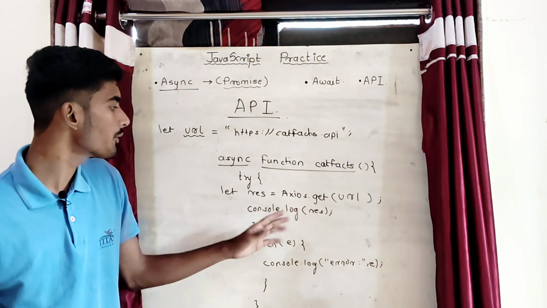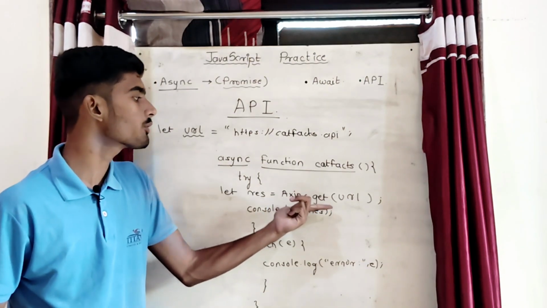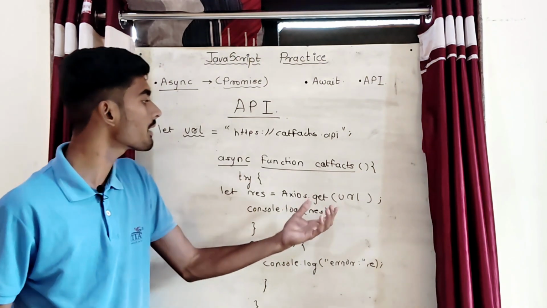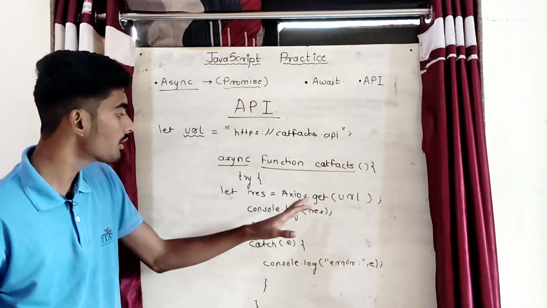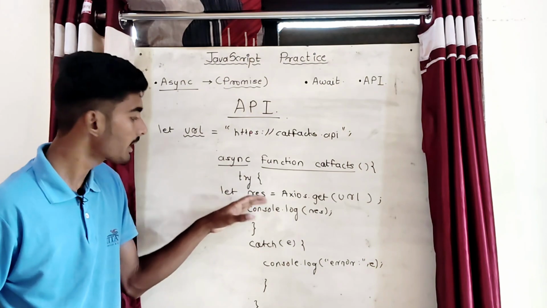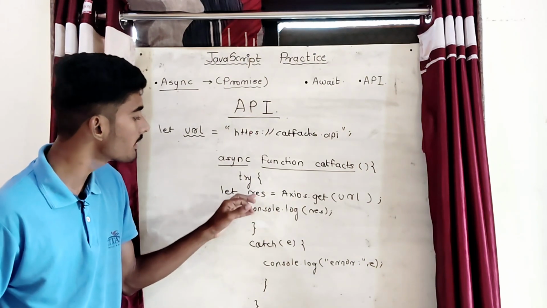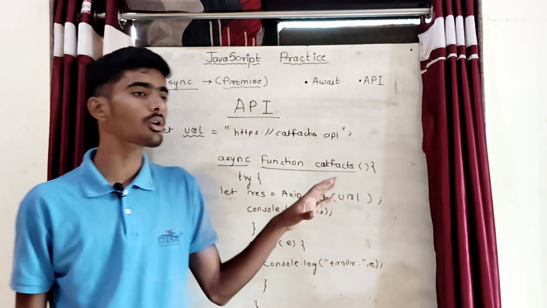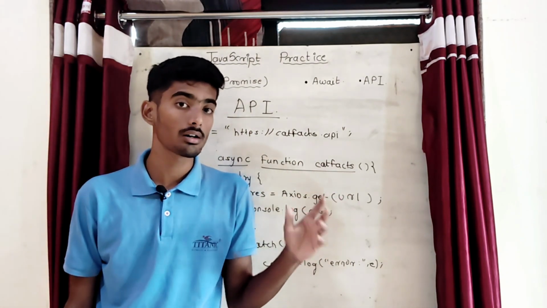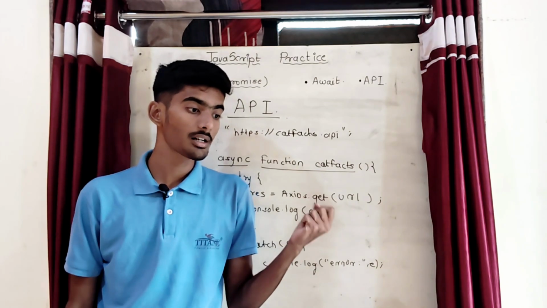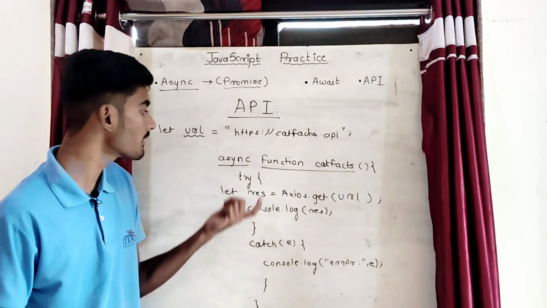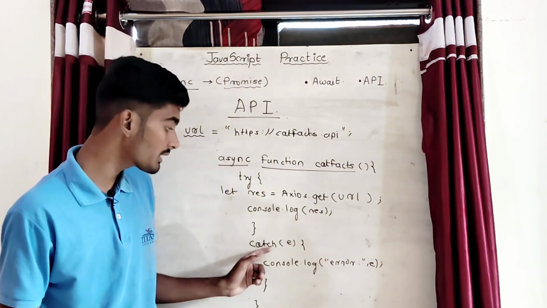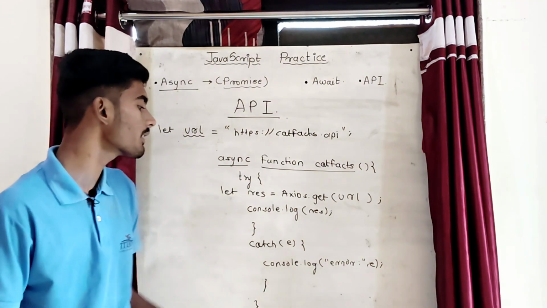After that, if you use this axios.get method, then there will be one response in JSON form returned from this function, and it will be stored in a variable, res, and that response we will print in the console. If any error occurred, meaning if the API didn't respond, then an error will occur, and that error will be handled in the catch statement.